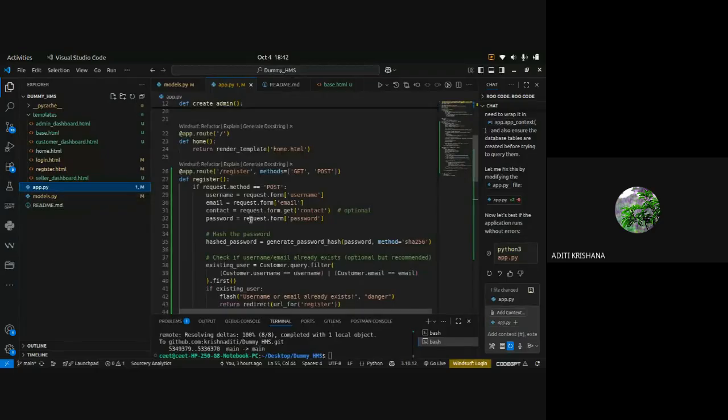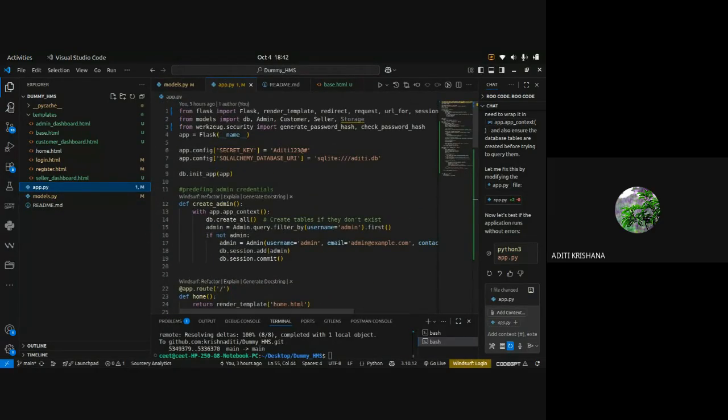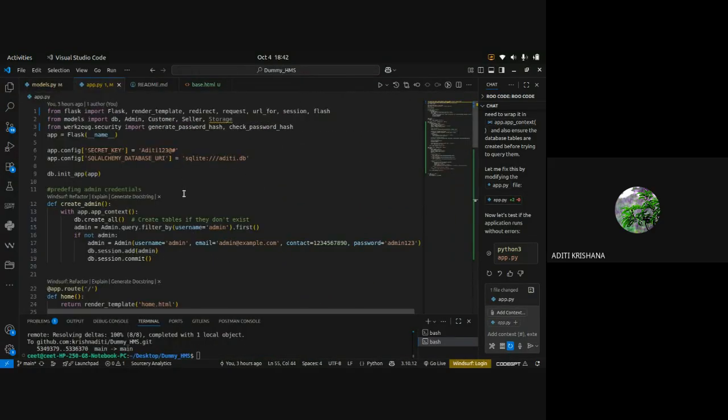So the next thing was the admin credentials. The admin credentials will be set up inside app.py. And how are we going to do that? I am going to create a function. The name of the function is create_admin. Okay. So what is happening inside this function? Let us see that first. First of all, if the tables are not created, if the database is not created, it will create the database.